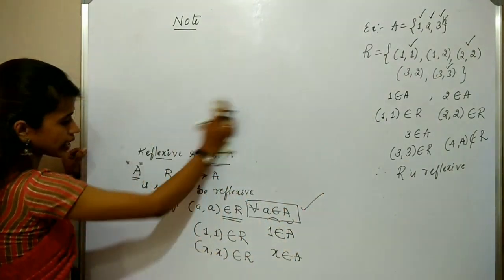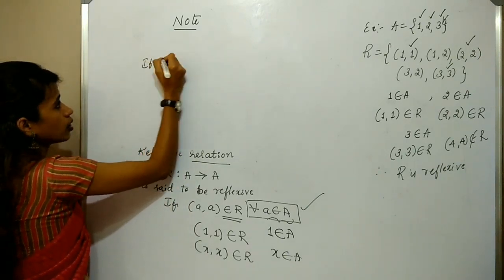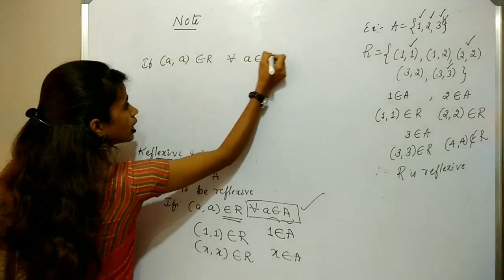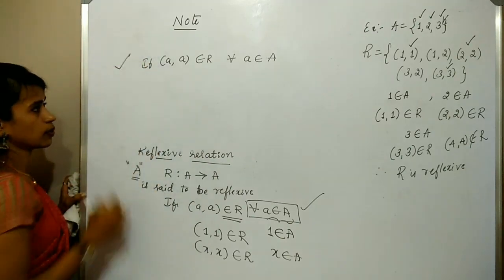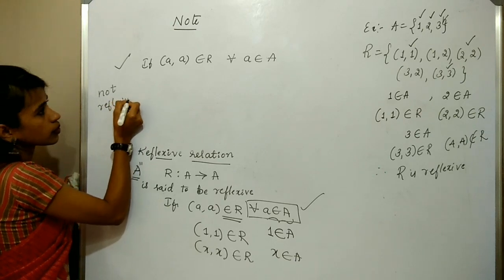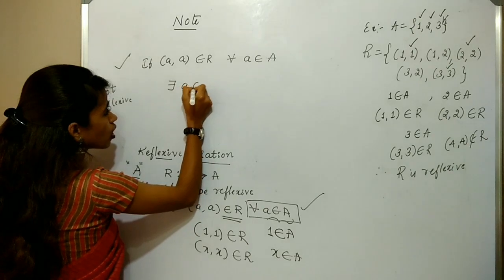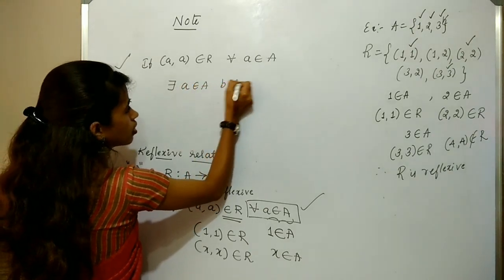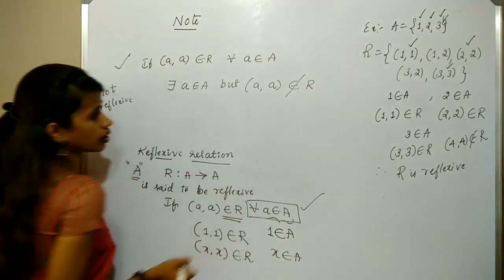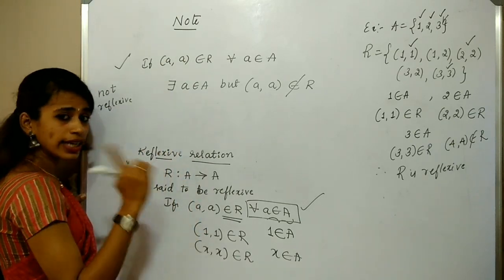So not reflexive is the negation of the definition of a reflexive relation. For reflexive, (a, a) belongs to R for all a belonging to the set A. Not reflexive means there exists at least one element belonging to A, but the ordered pair with itself does not belong to the relation. Then we say that the relation is not reflexive.